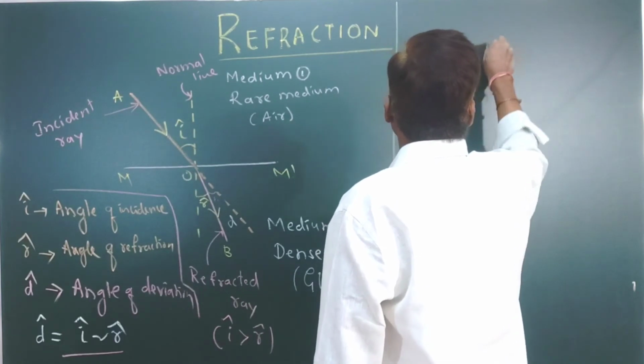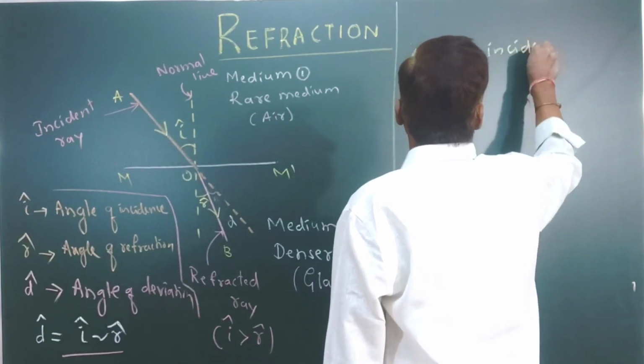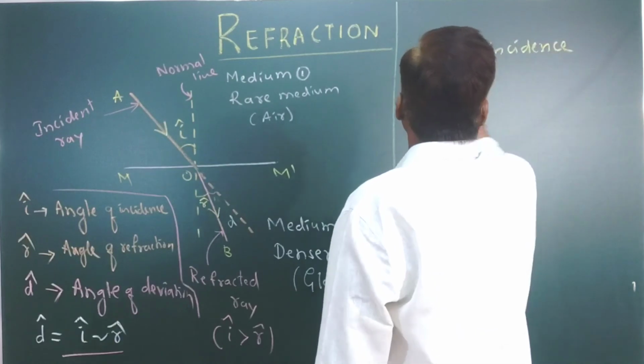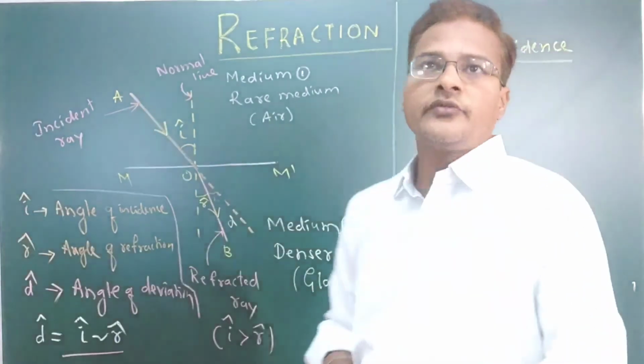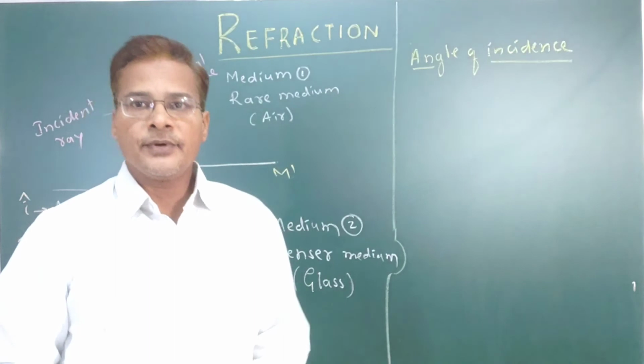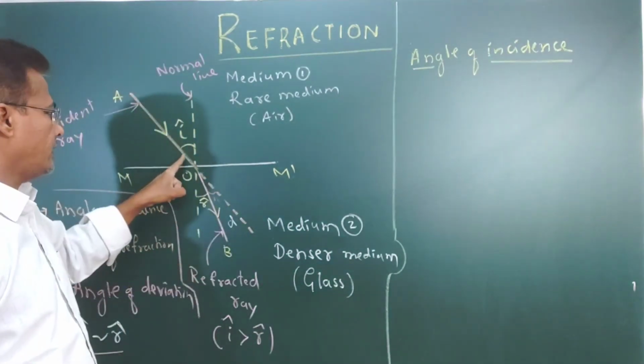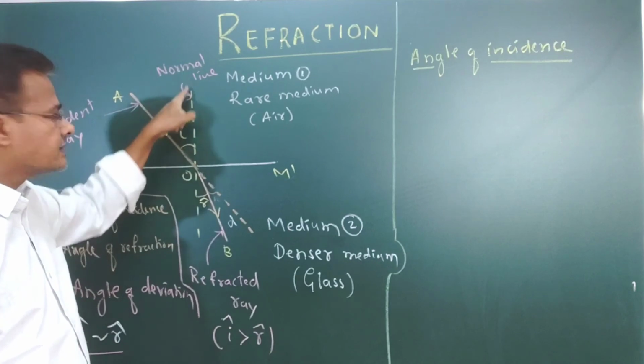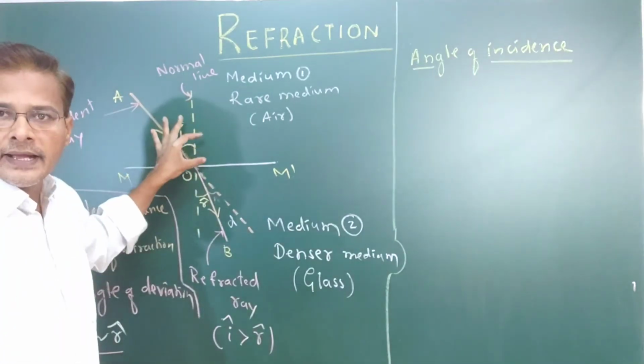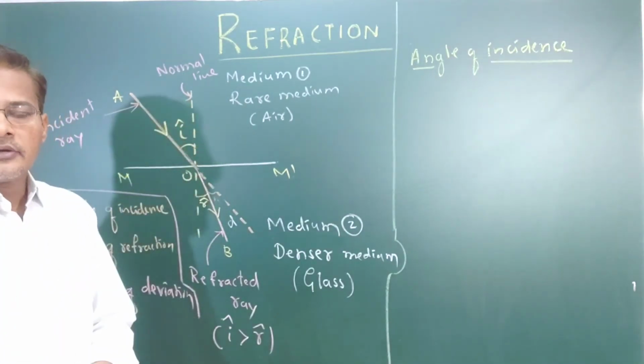Angle of incidence means the angle between the incident ray and the normal line. This is the incident ray, this is the normal line, and that angle is called the angle of incidence.